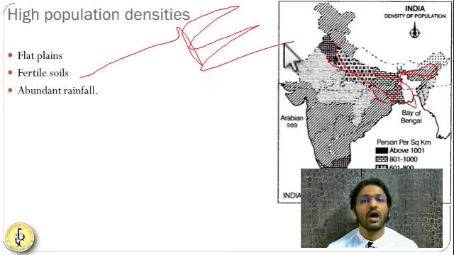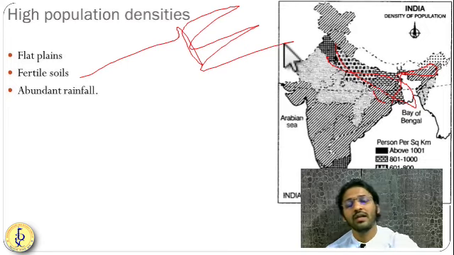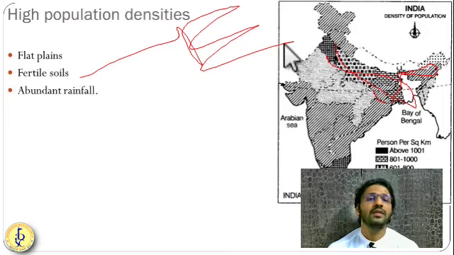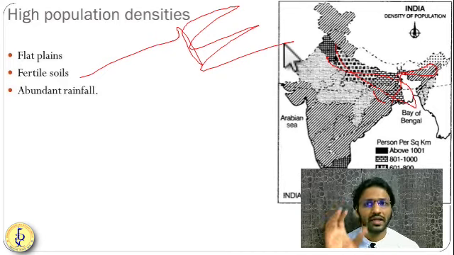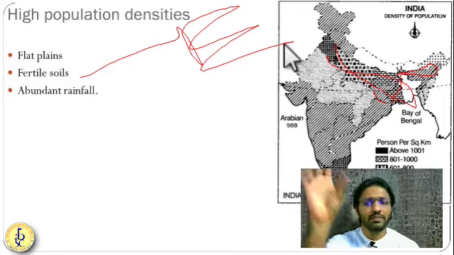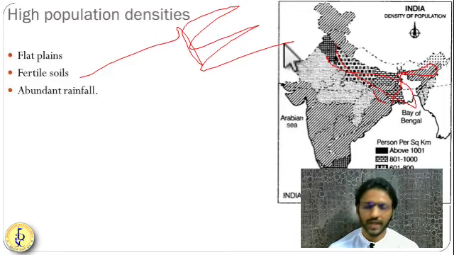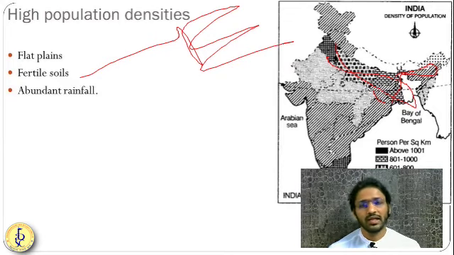Abundant rainfall. Along with the fertile soil, you have abundant rainfall. For crops you definitely require rainfall. Whatever economic activities you have, primary, secondary or tertiary, without water they cannot sustain. So abundant rainfall is the third reason why these regions have more than 250 people per square kilometer. These are the various reasons for the higher or lower population in a particular area.